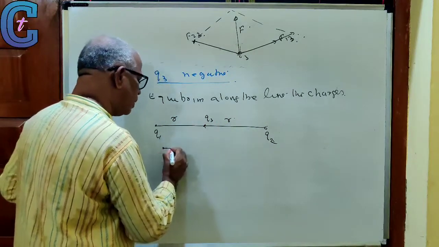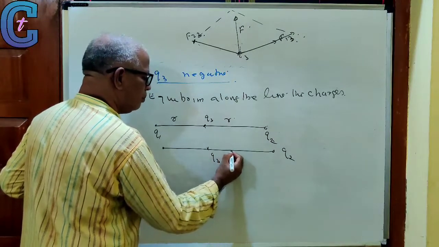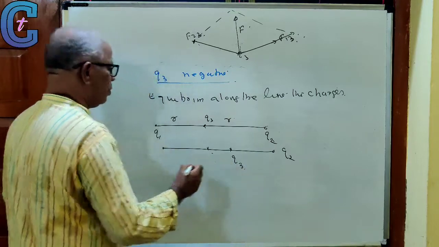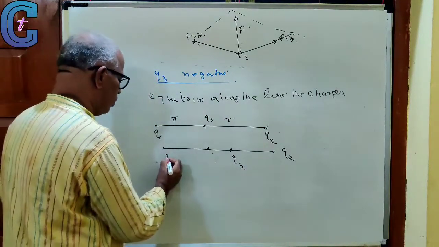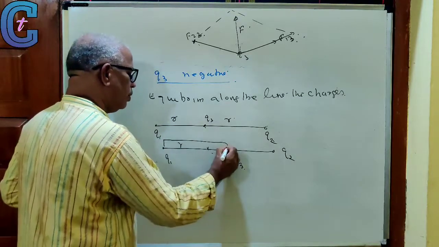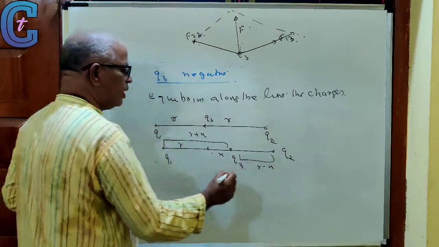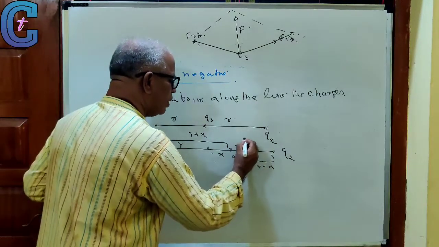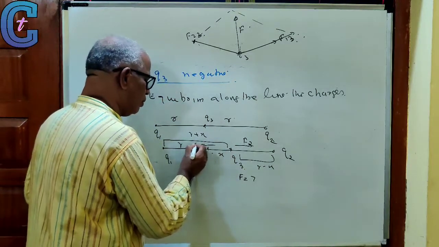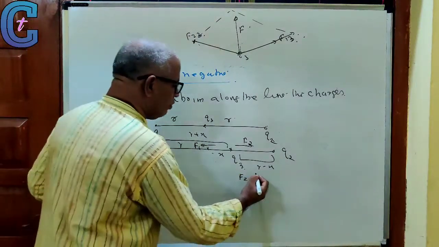I am shifting Q3 a little bit towards the left, to the new position. They are negative charges, Q1 and Q2. So this is R, X, R plus X, this is R minus X. Distance decreases. This attraction F2 is greater than the attraction F1.